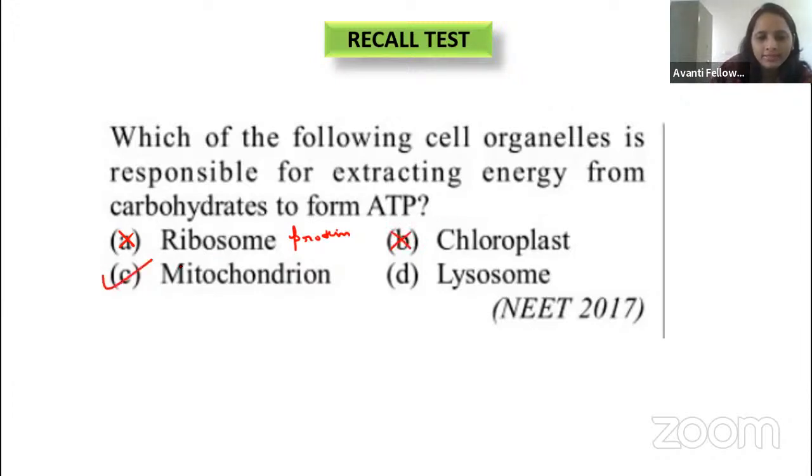Then coming to the lysosome, very good, Nandish. Lysosome is a suicidal bag, right? If any protein wants to suicide, it will go to the suicidal bag and it will suicide. For example, any bacteria enters our body. You know about the phagocytes, right? Our neutrophils and the macrophages will engulf, will eat the bacteria, and join hands with the lysosome, right? Then the bacteria is broken down into small pieces, right, guys?